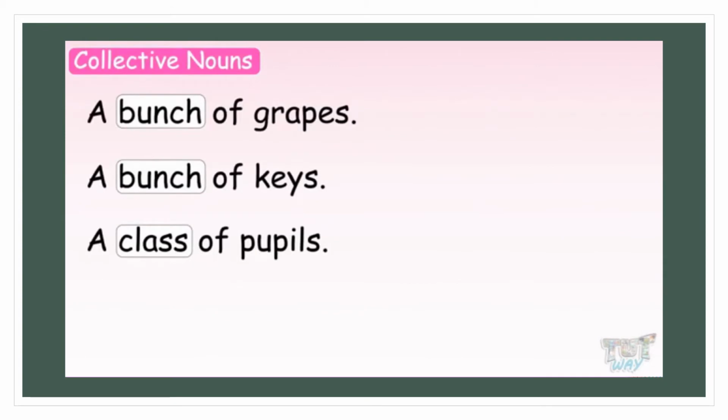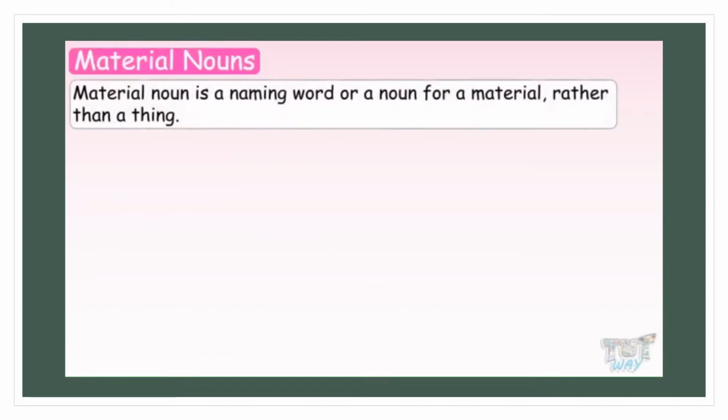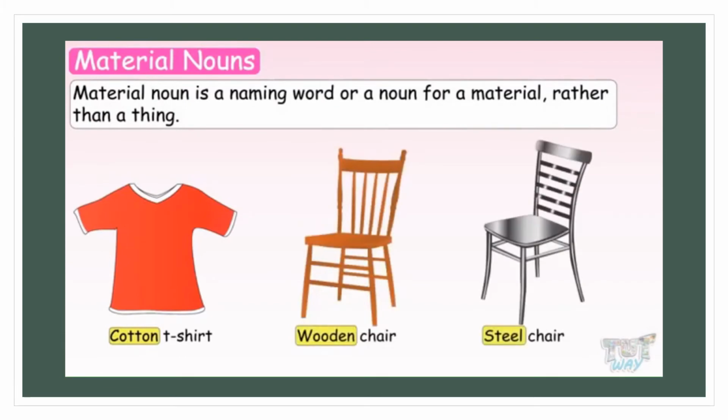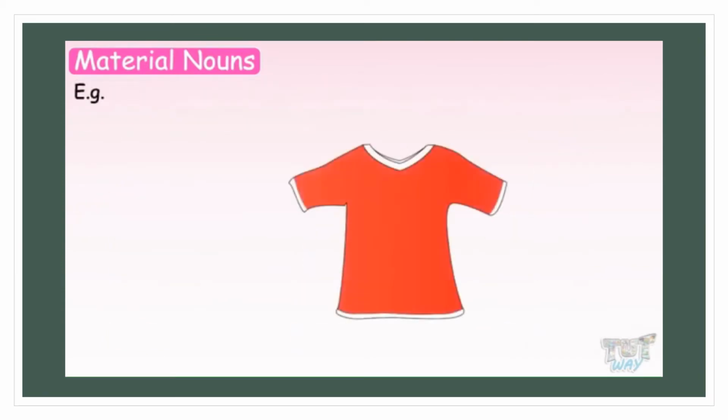Now let us learn what are material nouns. A material noun is a naming word or noun for a material rather than a thing. For example, this is a t-shirt, but what is it made up of? It is made up of cotton.